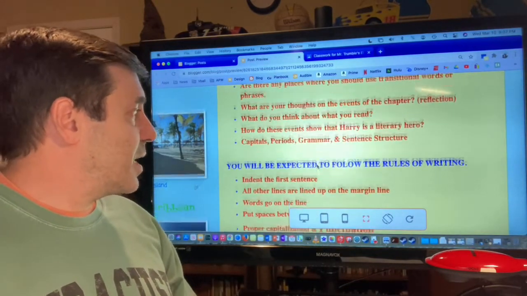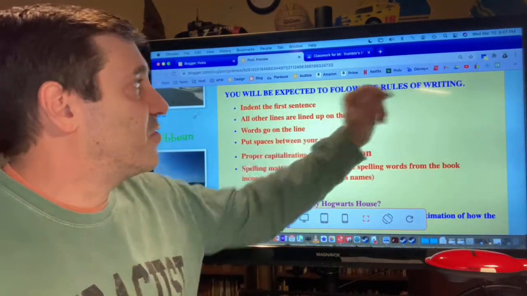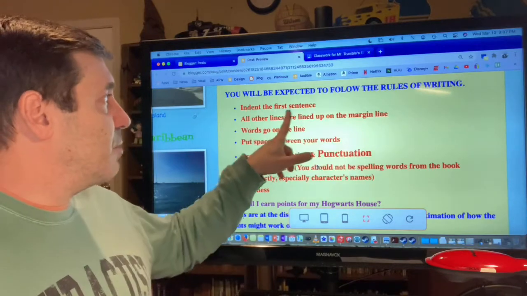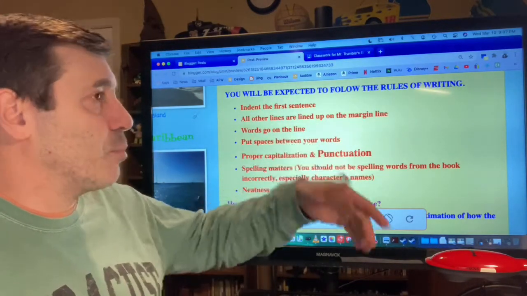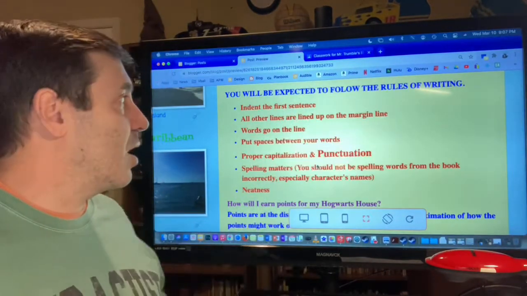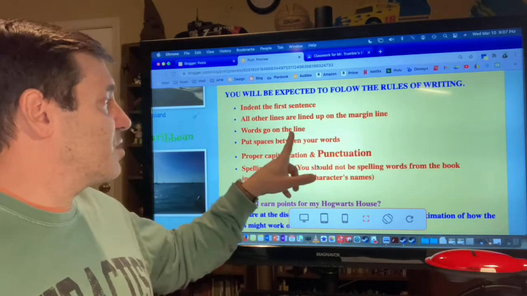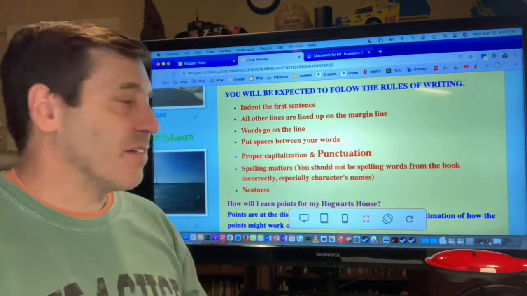Okay? The last tips that I would give you before I have you guys start is you are going to be expected to follow the rules of writing. And that means that we indent the first sentence. It means that all other lines are lined up right along the left-hand side. And the great thing about the computer is it does it for you automatically. All right, words would go on the line for us when we write it in our notebook. Here, again, the computer takes care of that for you.